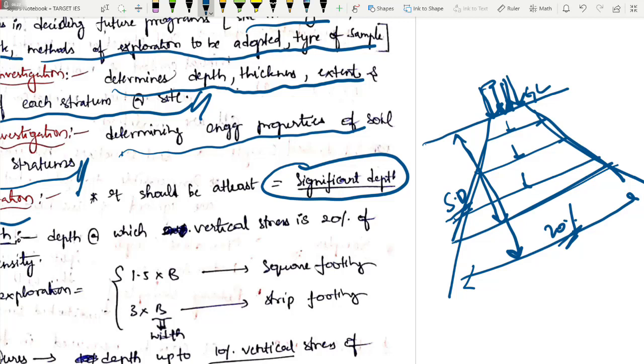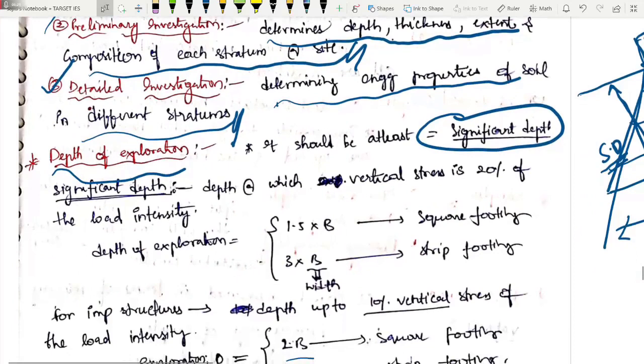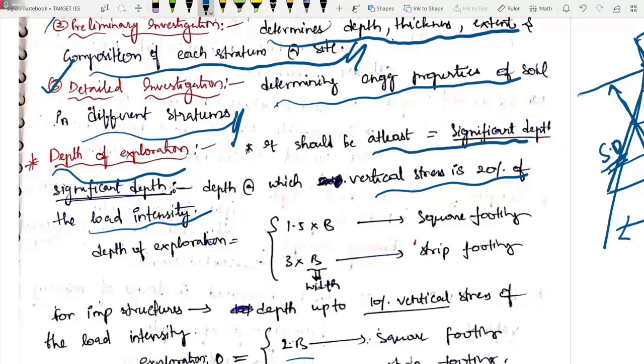Samajh aa gaya. So what is my significant depth? Depth at which vertical stress is 20% of load intensity. Up to that point I have to explore. This is the minimum. Okay, this is not the maximum. At least you have to do this much. If you are doing more than that, that's good.